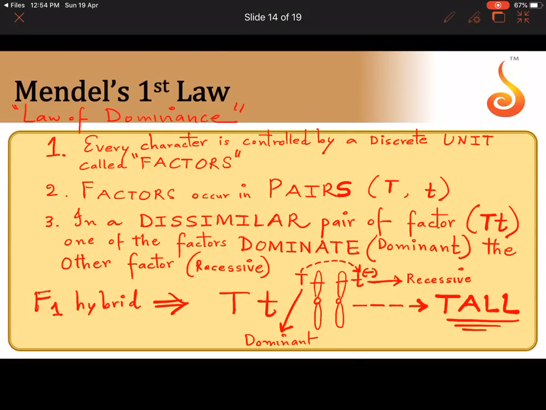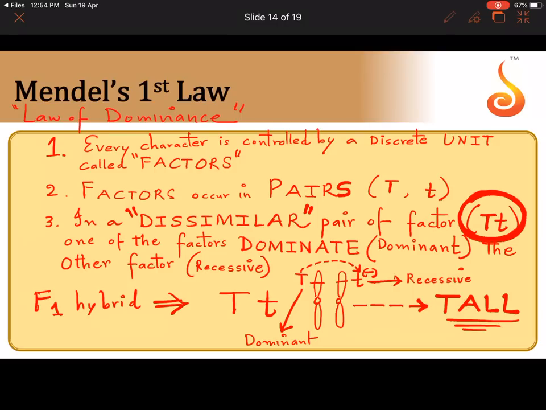That's why all plants became tall, because who is suppressing whom? Capital T is suppressing small t. And when does this suppression happen? In heterozygous condition. That's why he has mentioned dissimilar pair of factors. Dissimilar pair of factors means, please remember, heterozygous, capital T small t.